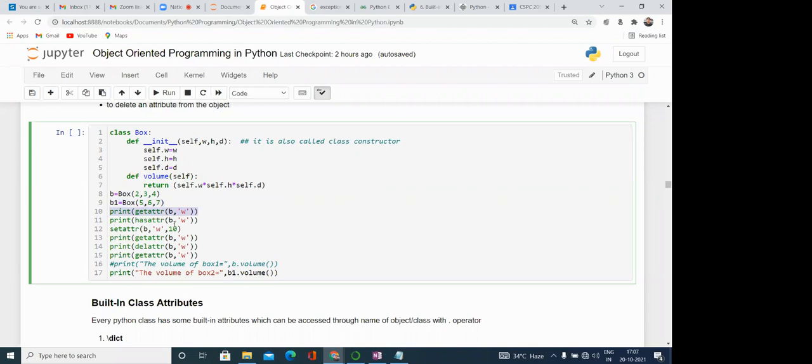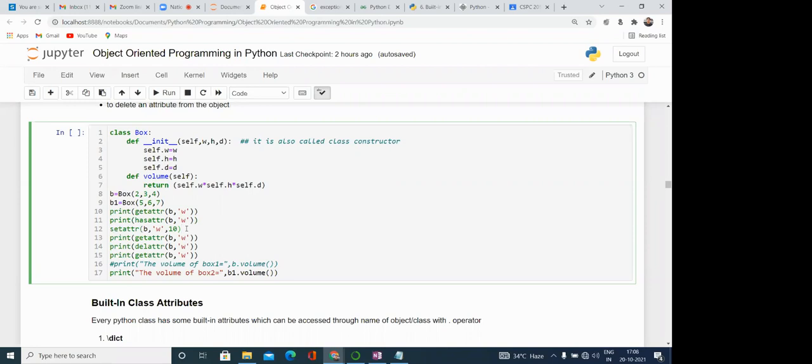Similarly, hasattr(b, 'w'), whether it is having the attribute or not. If this b is having the attribute w, and obviously it is having it, it means it will return true. Then setattr(b, 'w', 10).